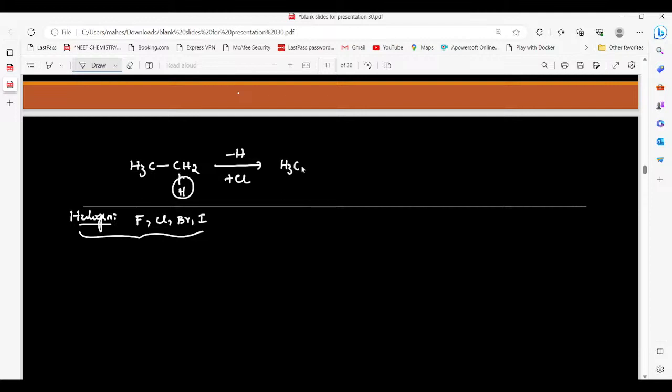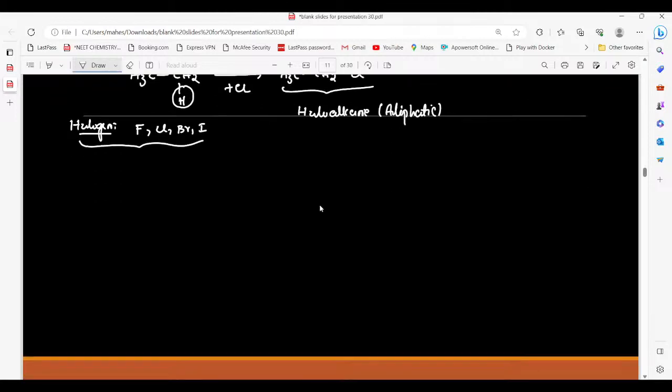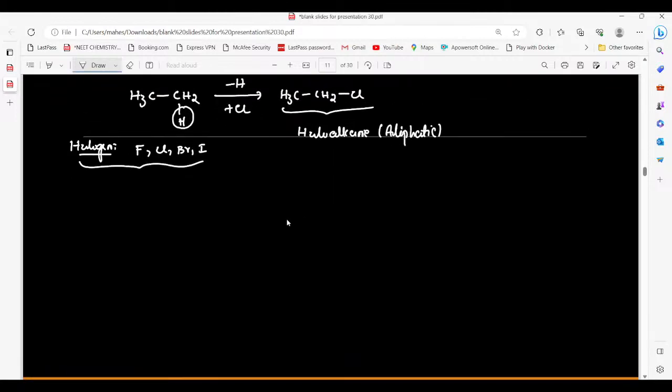That means CH3 bond CH2 bond Cl. This is called haloalkanes, or aliphatic, which means a straight chain. This is the haloalkanes. Now let us try to understand how to produce aryl halides.